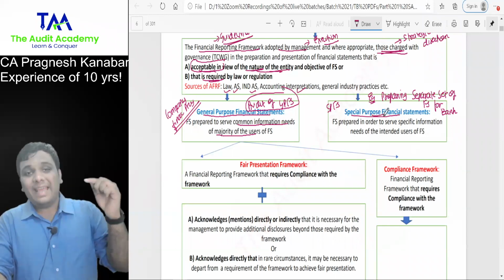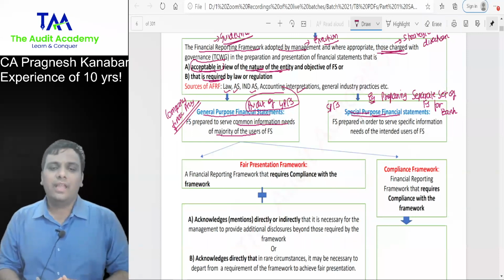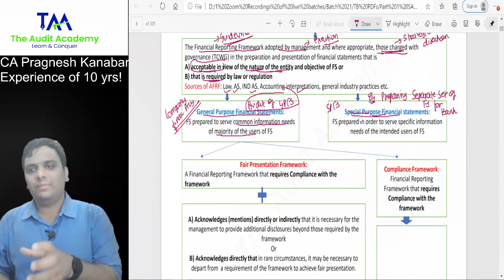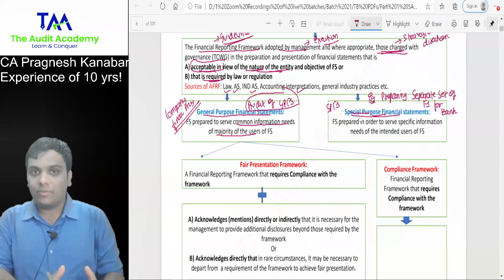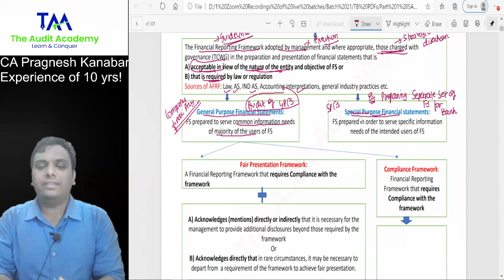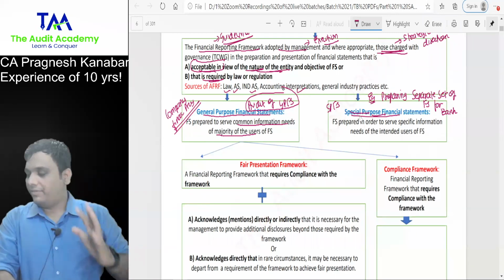Whereas in SA 800 series, we have audit of special purpose financial statements. But I will not talk more about SA 800 series because that is not there in May 23 syllabus. Just that you should be aware that there are two types of financial statements based upon purpose. One is GPFS, another one is SPFS.